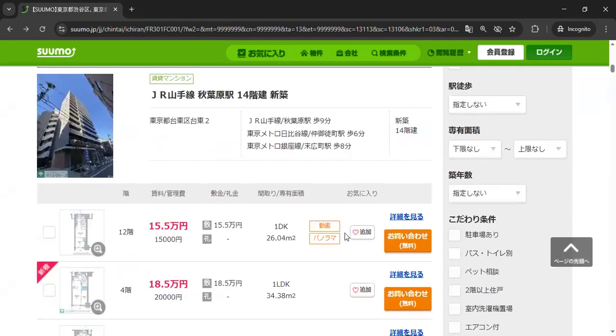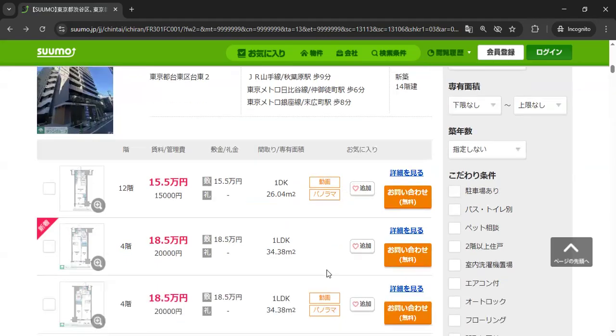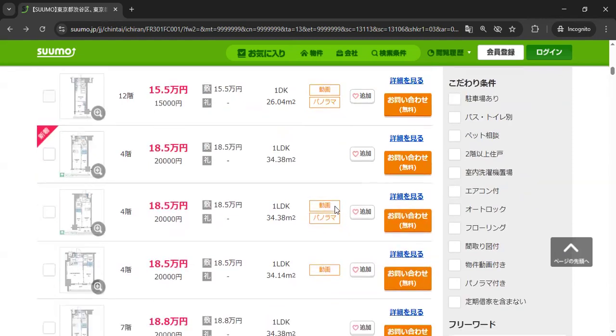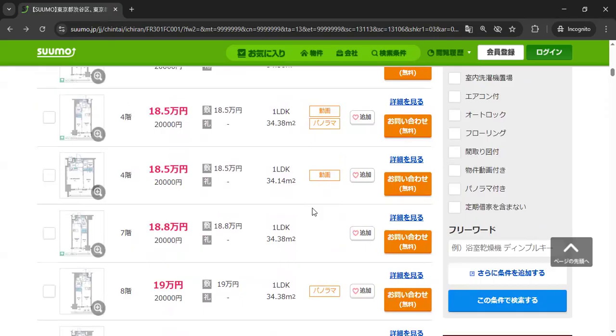Might be wrong, but the system in Japan is you go to a real estate agent and say, I want to live around here, I want a room like this, this is kind of my budget. Then they show you a bunch of listings, you choose the one you're interested in, and usually they take you there. Depending on whether you have a car or not, but I didn't have a car, so we rode in the real estate agent's car and went to look at the room. Yeah, this is nice, okay, we'll take it, and then we sign the contract and pay and everything.